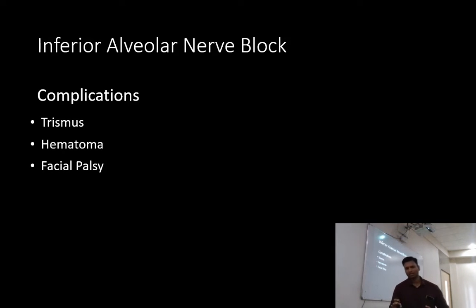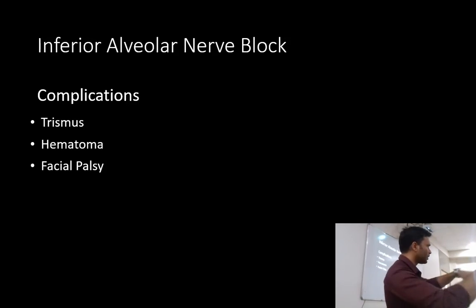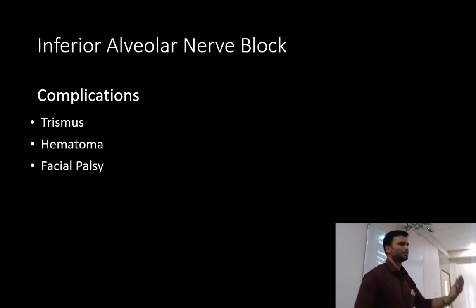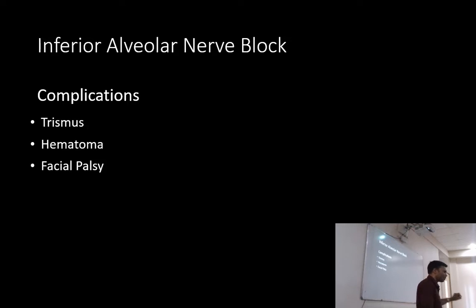Facial palsy. So we have the parotid gland at the posterior border of the ramus. If you don't contact the bone and we just go in, all of the needle is inserted in the soft tissue and you deposit the LA without contacting the bone. So you will deposit the LA in the parotid capsule and that's where the facial nerve is. So you're going to cause transient facial nerve paralysis.